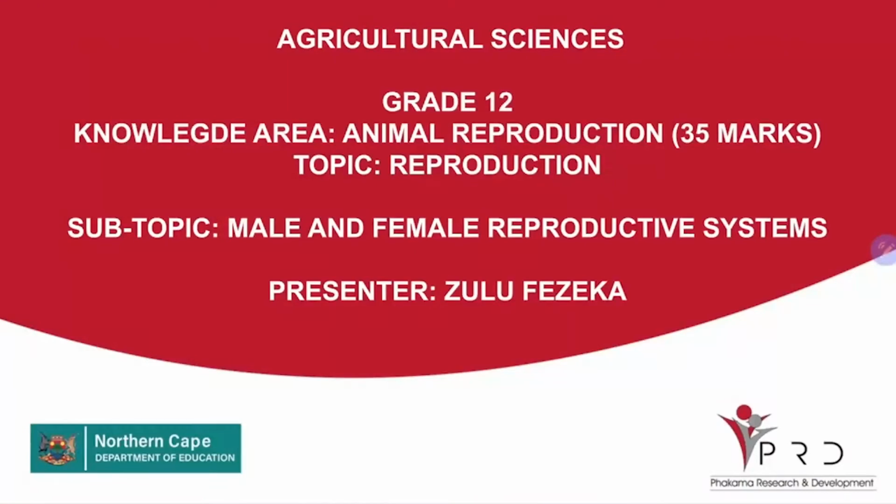We are still on our revision, paper 1 revision, for four topics: animal nutrition, animal production, protection and control, as well as animal reproduction. In our previous lessons, we have already covered animal nutrition as well as animal production, health and control. On today's lesson, our focus is on question 4, which is animal reproduction, meaning the formation of new offspring through sexual reproduction.